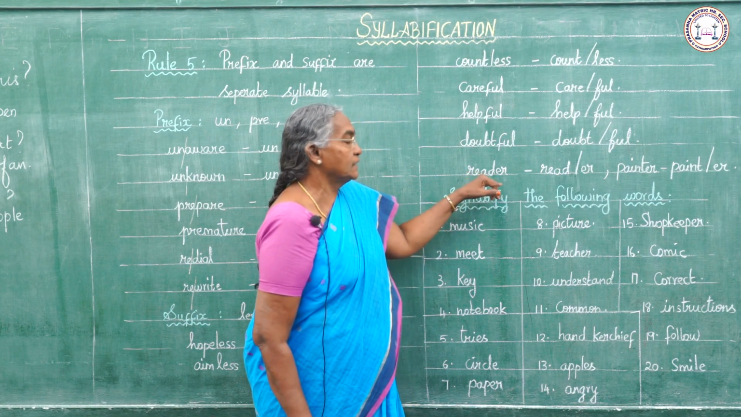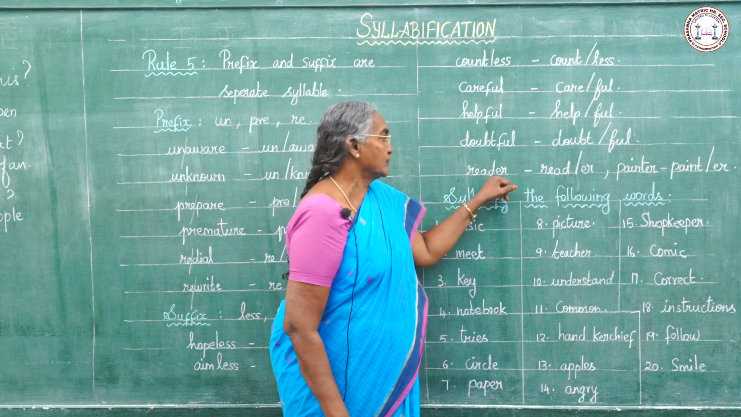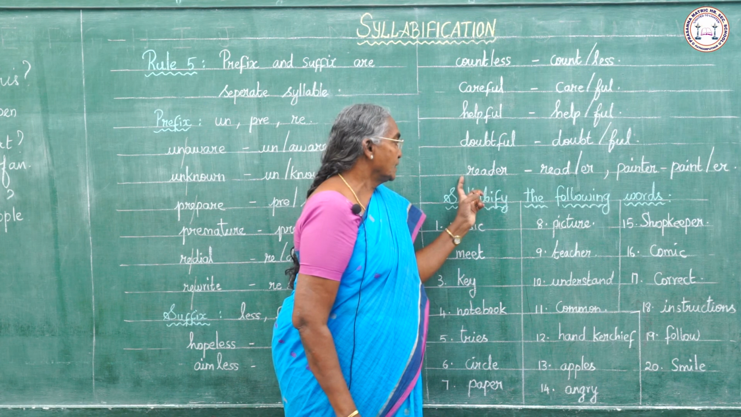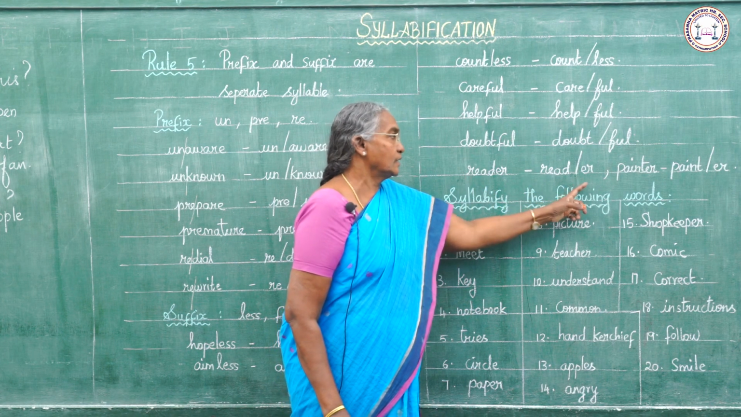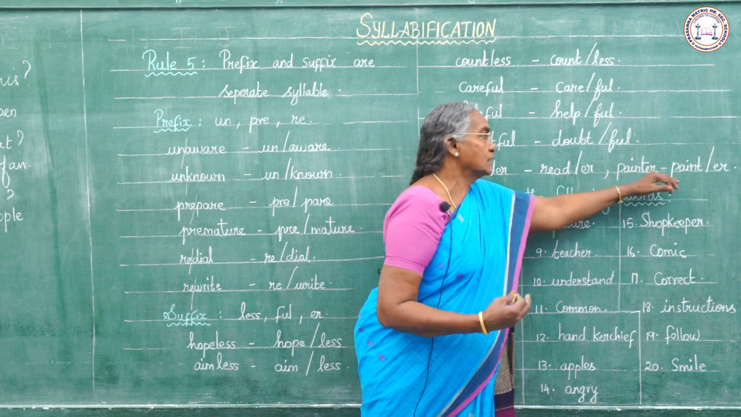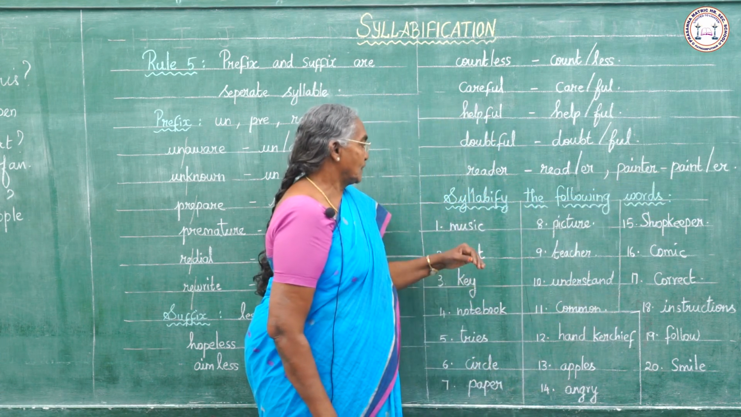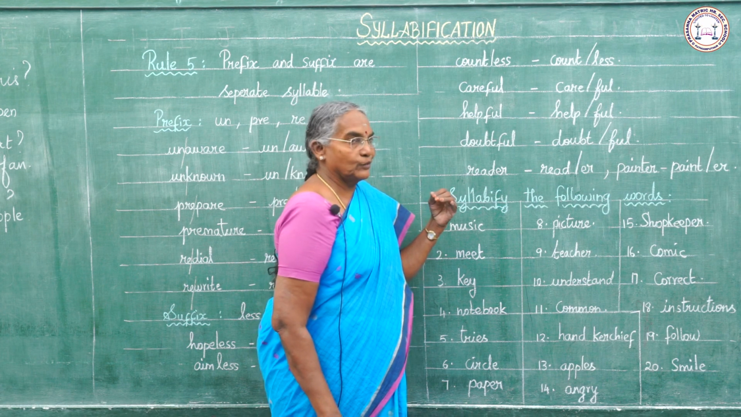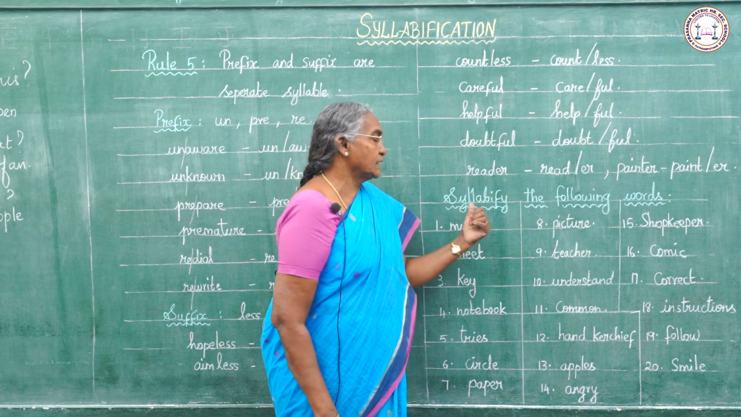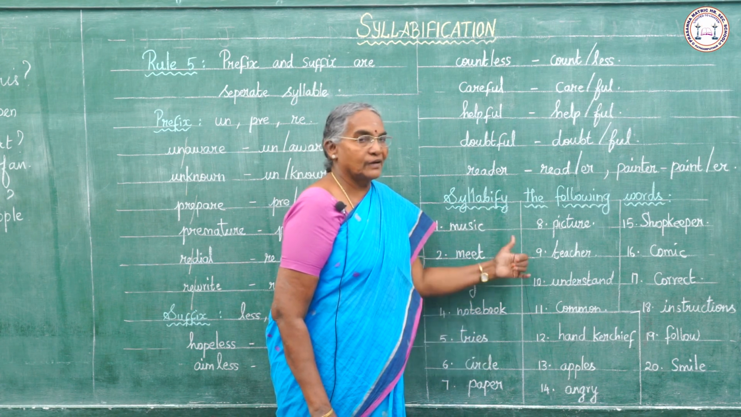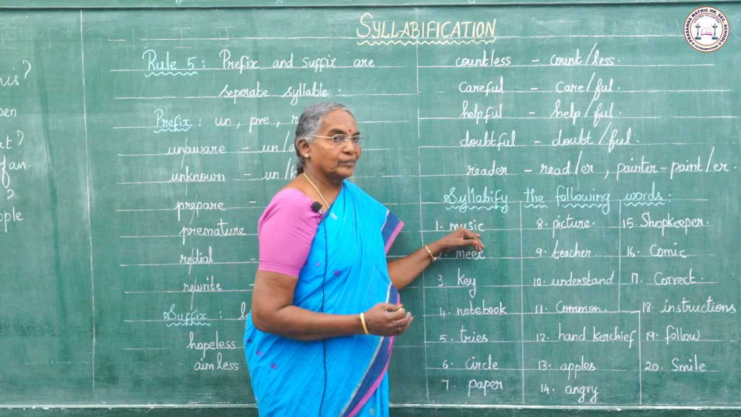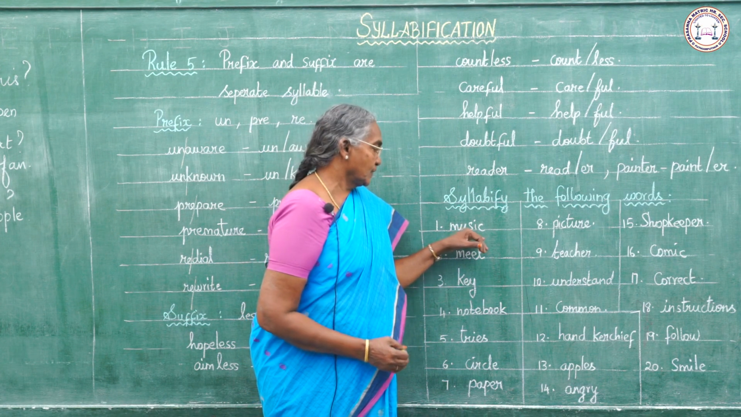And when a word ends in the suffix er, here also the suffix forms a separate syllable. Reader, read, er. Painter, paint, er. Now I hope you all have understood syllabification. Now I shall give you some words for syllabification. You have to read the words well and syllabify them.